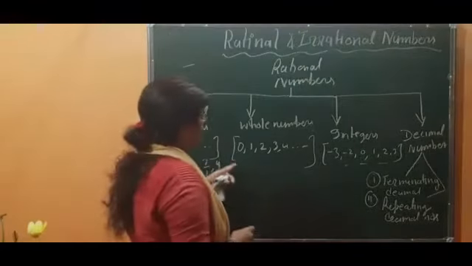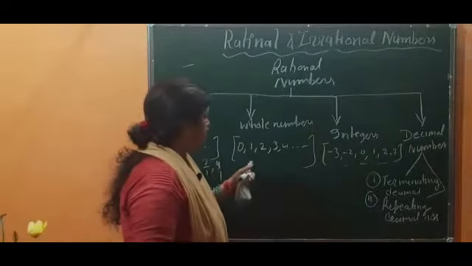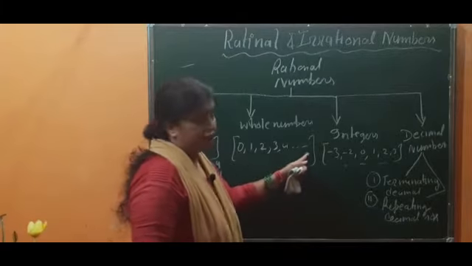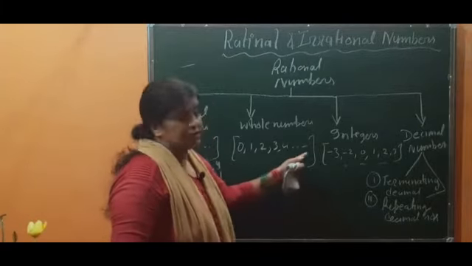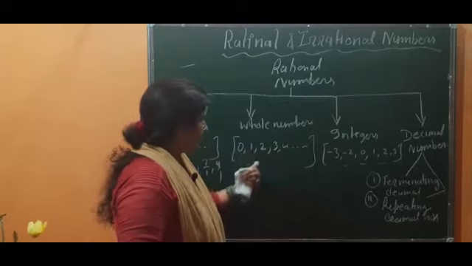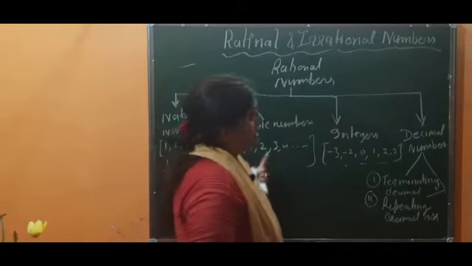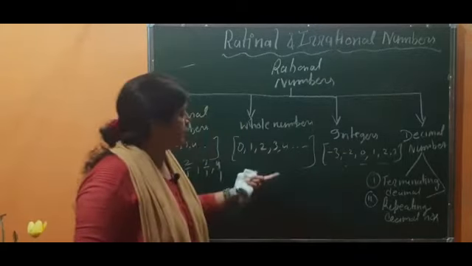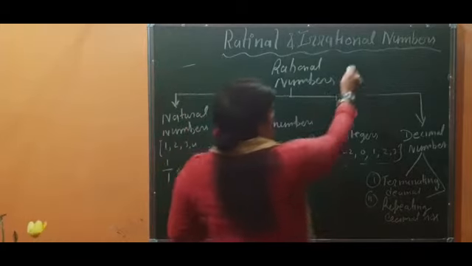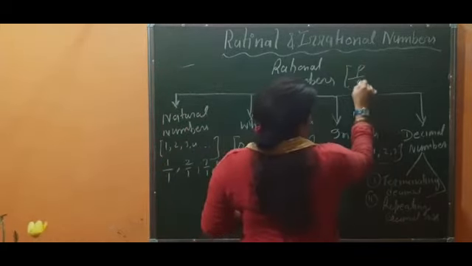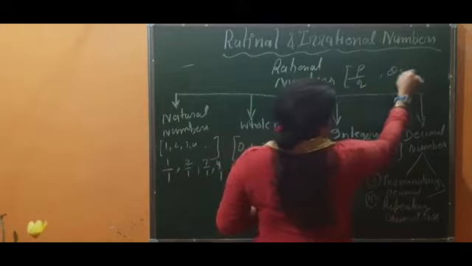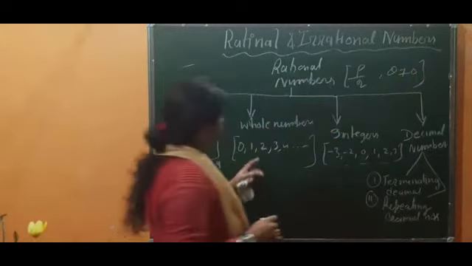Whole numbers, again we can do the same thing here also. We can write all these numbers as fractional numbers, like 0 by 1, 1 by 1, 2 by 1, 3 by 1, 4 by 1, and so on. So whole numbers can also be written in the form of p by q, where q is not equal to 0. So these numbers are also rational numbers.